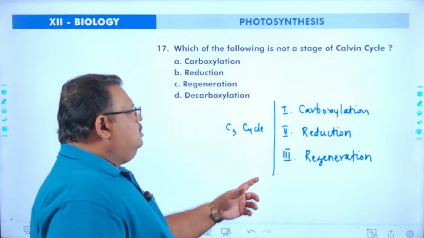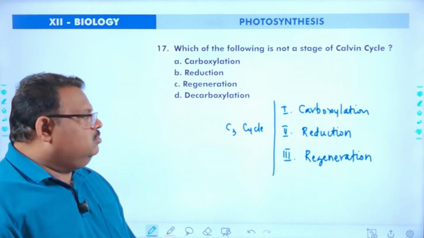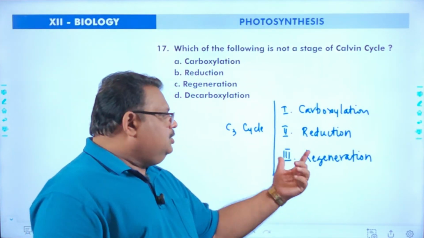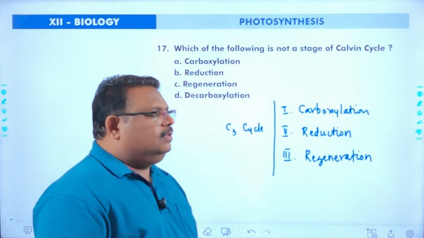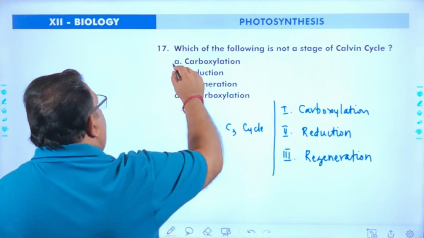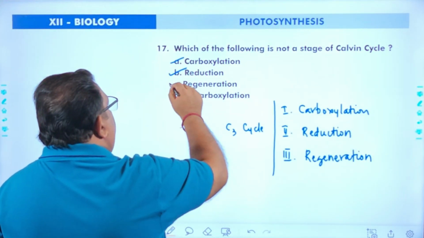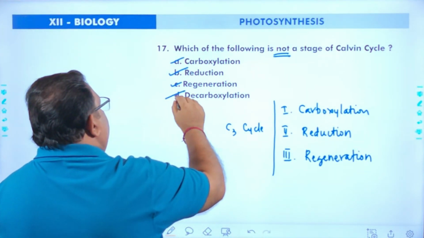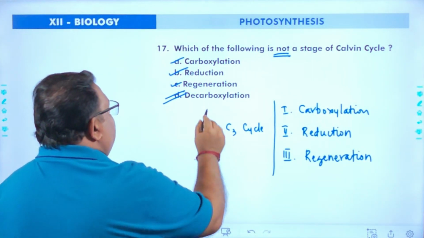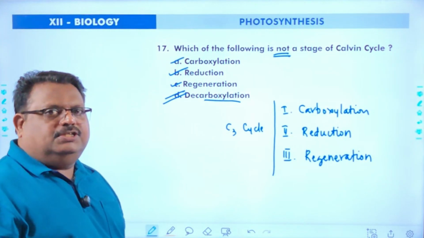These are the three stages of C3 cycle: carboxylation of RUBP, reduction or glycolytic reversal, and regeneration of RUBP. Decarboxylation is not a process here. So the answer will be decarboxylation.